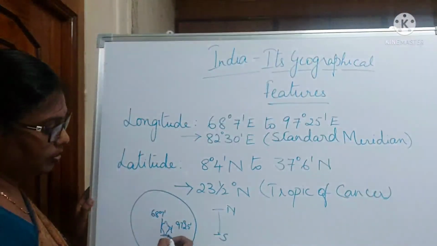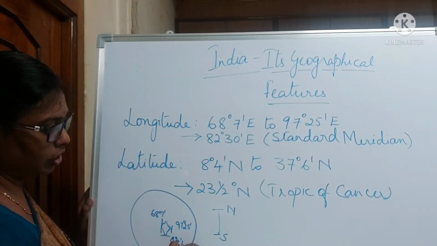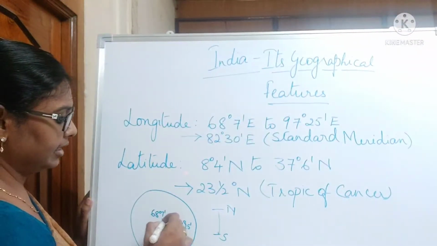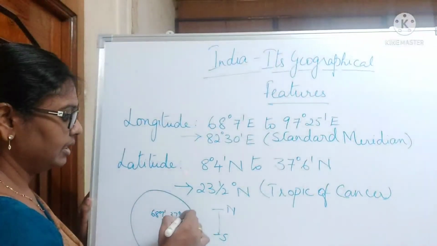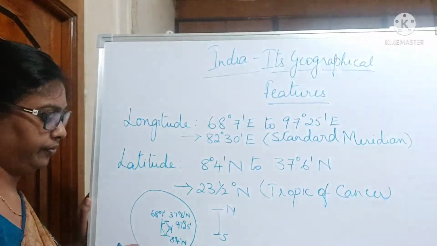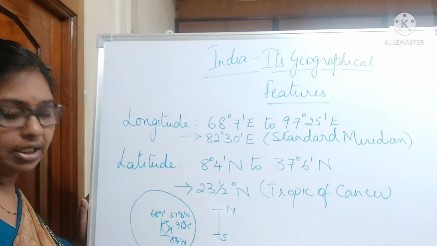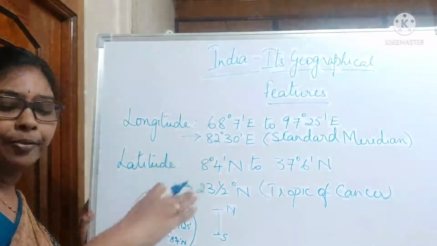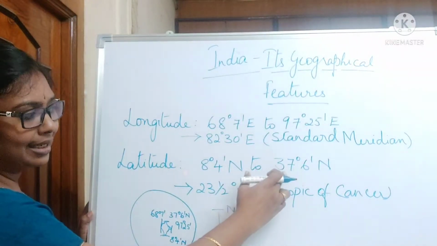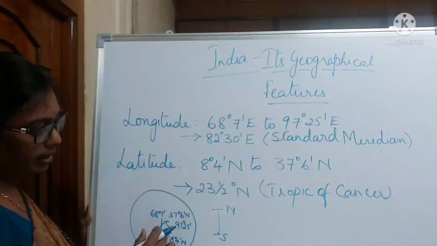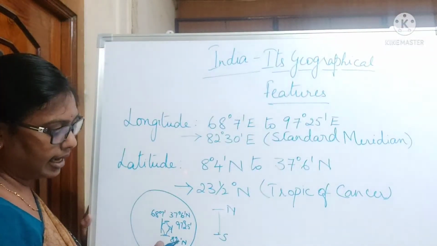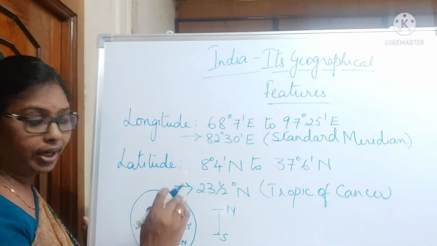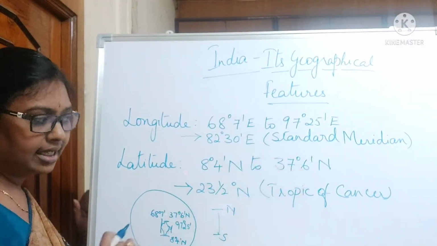So the southernmost point, which is very near to the equator, is 8 degrees 4 minutes north. As we go away from the equator, the latitude increases. The northernmost point, which is a little farther from the equator, is 37 degrees 6 minutes north.